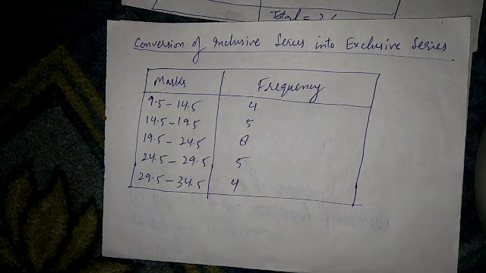Now, the second difference here is, in case of exclusive series, value of the upper limit of a class interval is not included in that class, rather it is included in the lower limit of the next class interval. On the contrary, in case of inclusive series, the value of the upper limit of a class is included in that very class interval. The third difference here is, exclusive series is useful whether the value is in complete number or in decimals, but inclusive series is useful only when the value is in complete number.